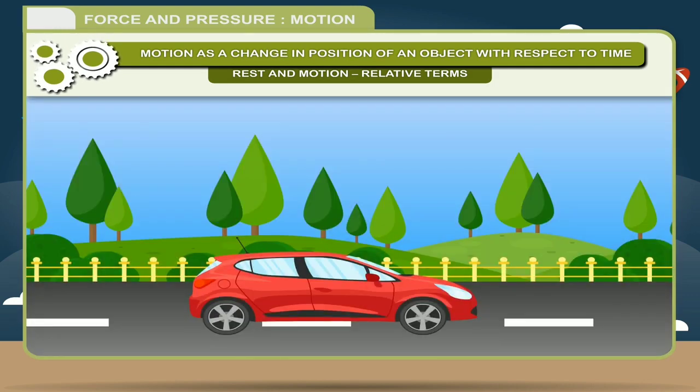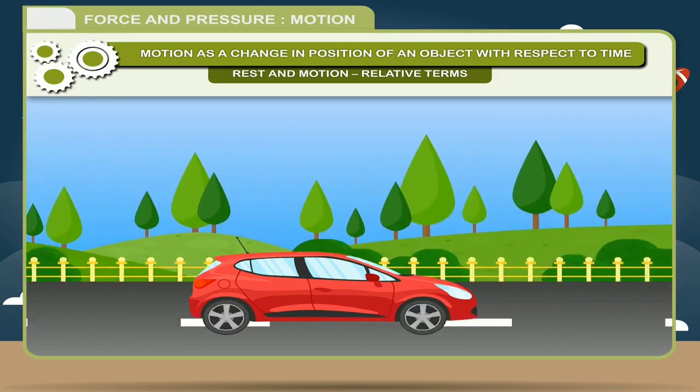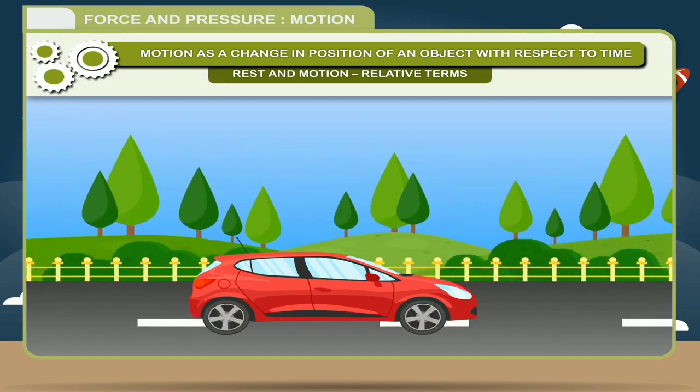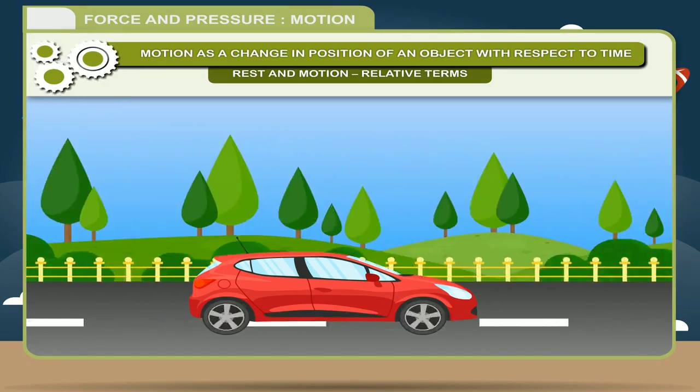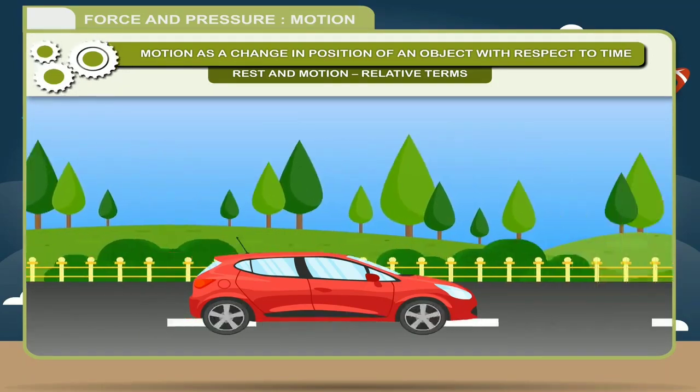One body which is at rest with respect to a particular reference frame will be in motion with respect to another reference frame. As you can see, the car was moving, it's in motion, but the trees are all at rest.